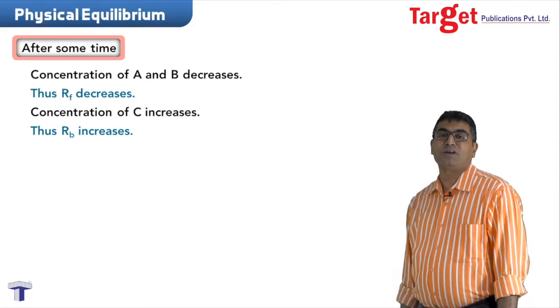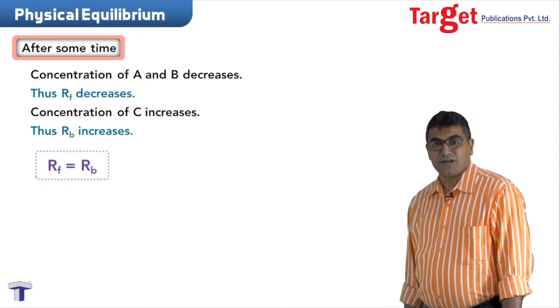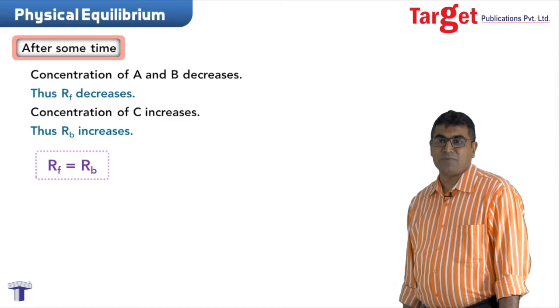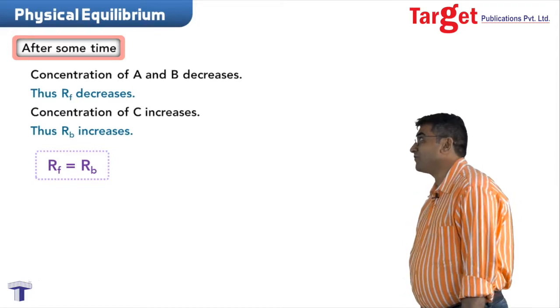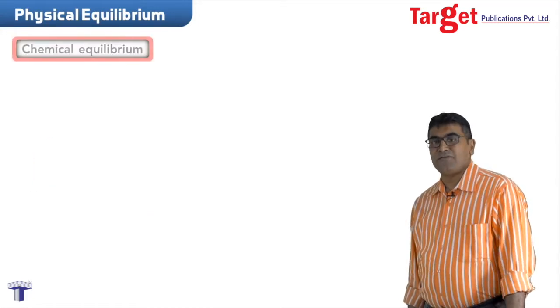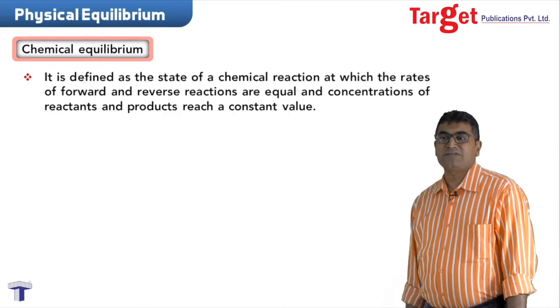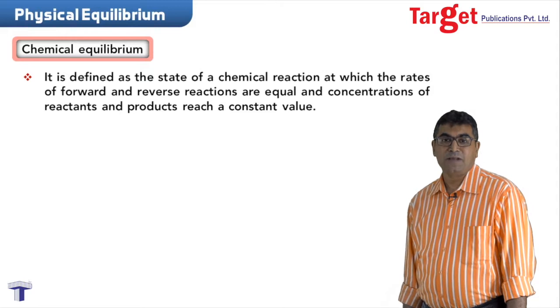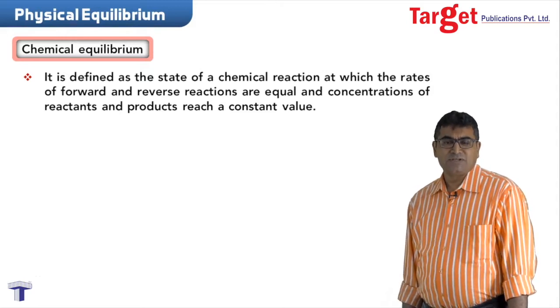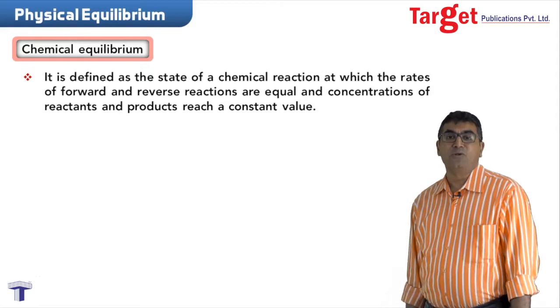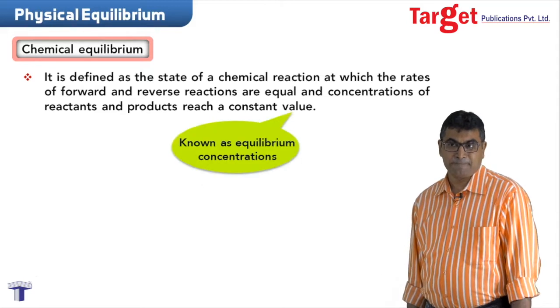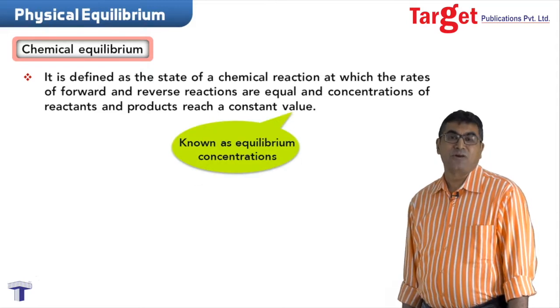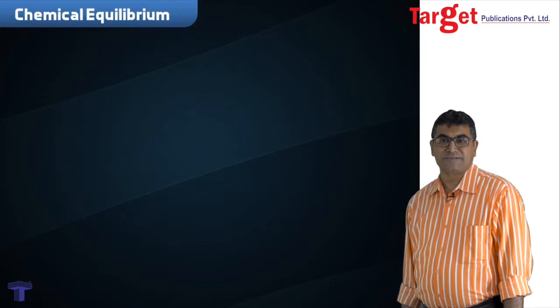Obviously, a situation comes when the rate of forward reaction and the backward reaction become equal. This is a stage of chemical equilibrium. That's the definition of chemical equilibrium. It's that state of a chemical reaction when the rates of forward and backward reactions become equal. And after that stage, the concentrations of product and reactant do not change with time. These concentrations are called equilibrium concentrations.